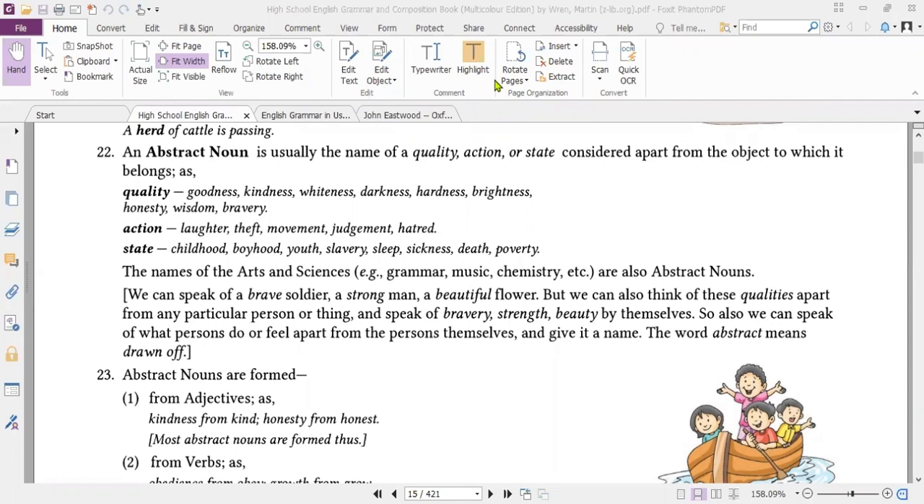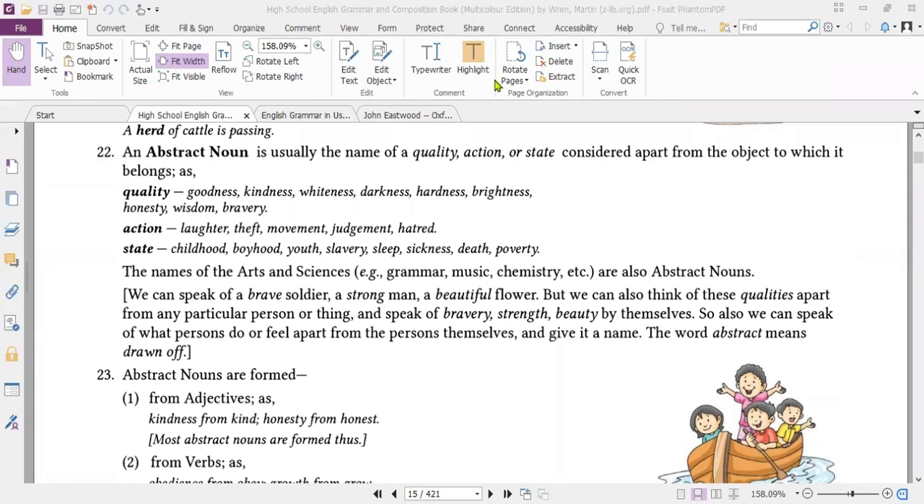But we can't say that a child of 3 feet would be childhood. We can just measure them through the ages. But this is a kind of abstract quality. The names of the arts and the sciences, grammar, music, chemistry are also abstract nouns because they are also changeable. They can't be experienced as hard things or as concrete things, and they are the names of abstract phenomena.